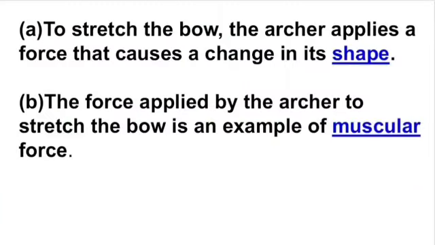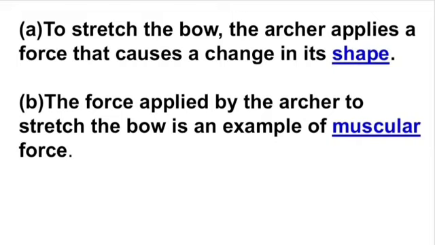So the first statement is, to stretch the bow, the archer applies a force that causes a change in its blank. So the answer is, when the archer applies a force, it causes a change in its shape. Okay. B part.